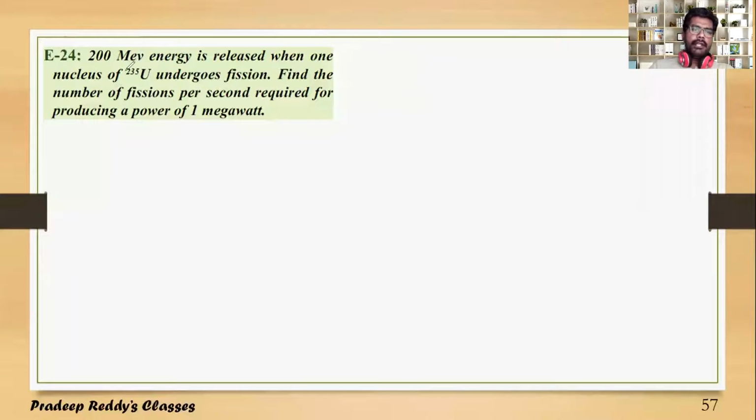So one uranium atom undergoing fission produces 200 MeV of energy. How many fissions per second are required to produce a power of 1 megawatt? We know power is equal to energy by time.